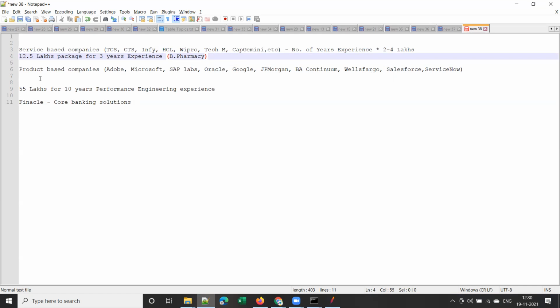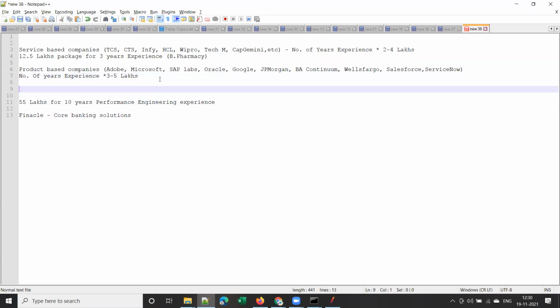Got it, guys? And for product-based companies, nowadays it is number of years of experience into 3 to 5 lakhs. That means for 3 years of experience, if you crack the interview in a product-based company, you can expect 9 to 15 lakhs per annum.